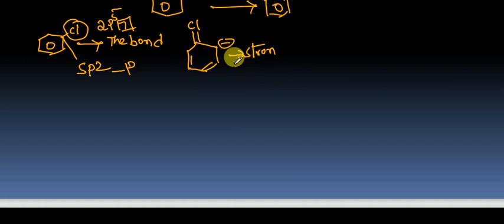Because of the strong bond, it is not possible to replace the chlorine atom at normal conditions. Also, chlorine is a more electronegative atom because of the sp2 carbon atom. Now let's consider an sp3 carbon atom, and here an sp2 carbon atom and an sp carbon atom. The sp carbon atom has the highest electronegativity because s character increases, so the nuclear force of attraction increases. So it is not easy to break the bond.